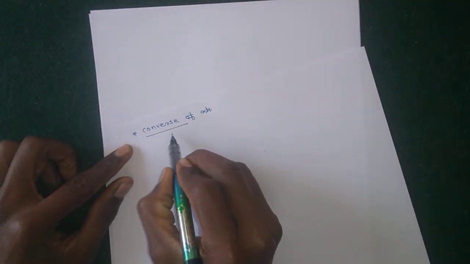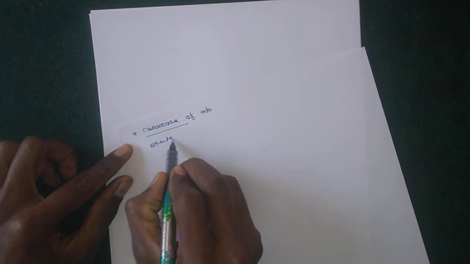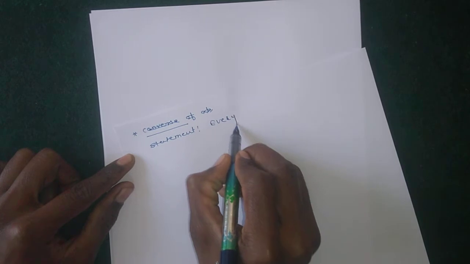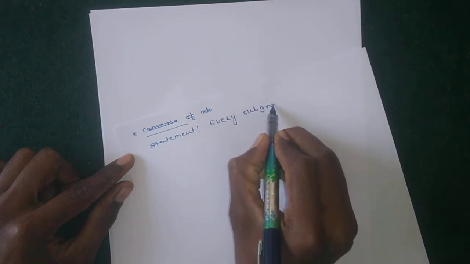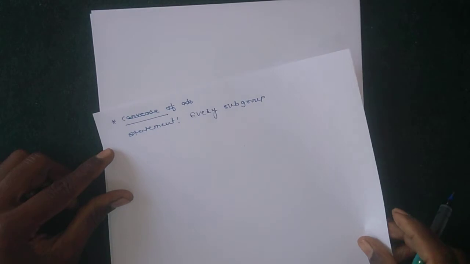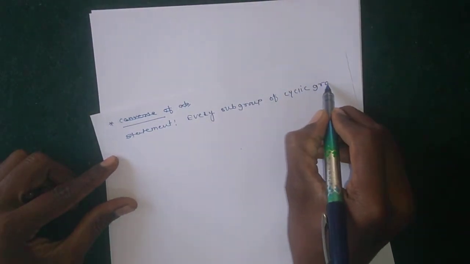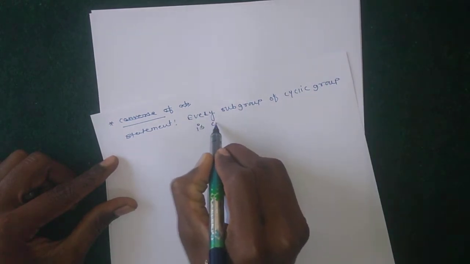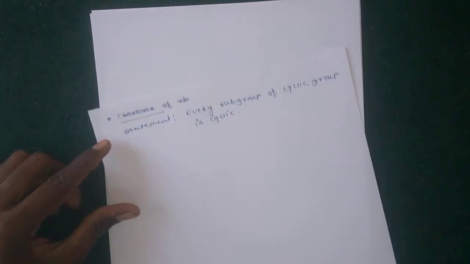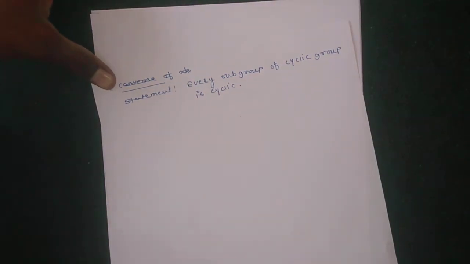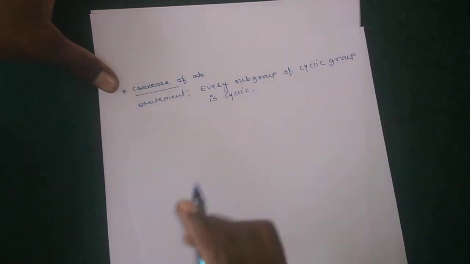Firstly, the statement: every subgroup of a cyclic group is cyclic. This theorem, its proof, was already seen in the previous lecture. So today we discuss the converse of this statement.